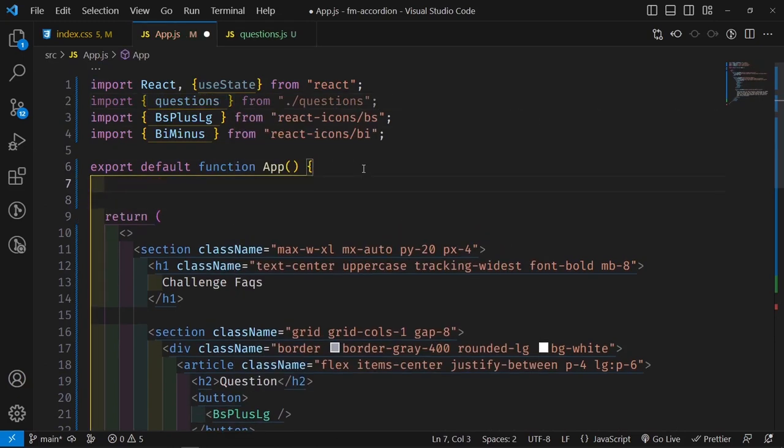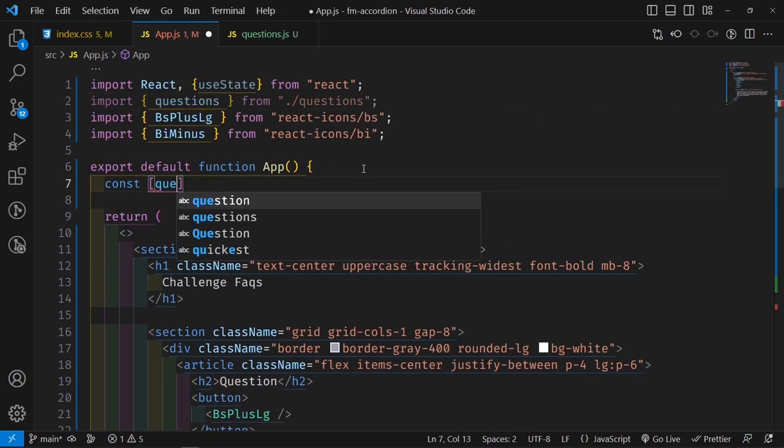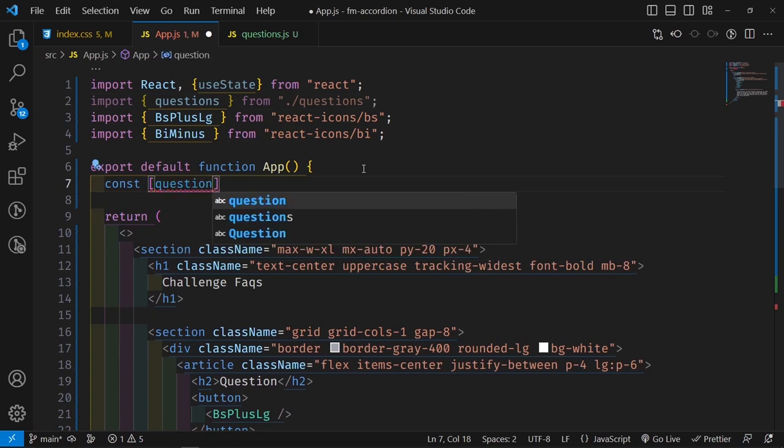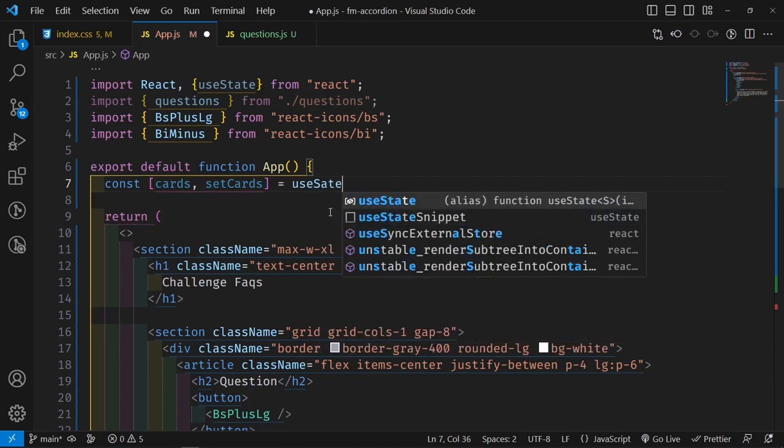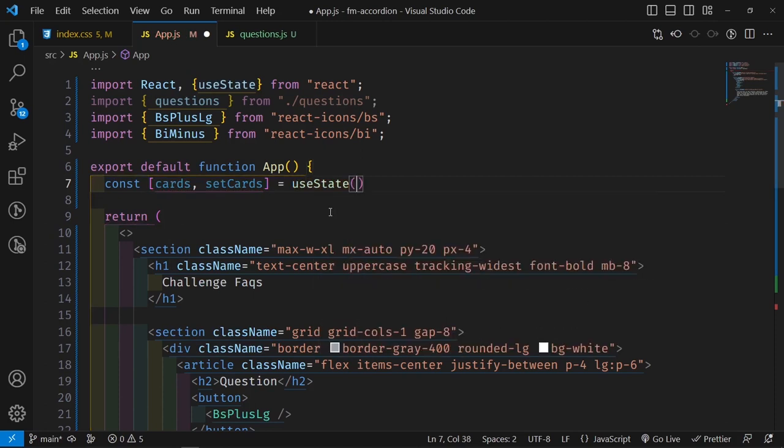And then I can set up my state value, so I can say const question, or okay, you know, this is a naming conundrum. So I guess I can just call it cards for the sake. So cards and setCards, which is going to be the function that is controlling how my state value is accessed. And this is going to be equal to useState, and by default I want to give it the questions that I have just created.